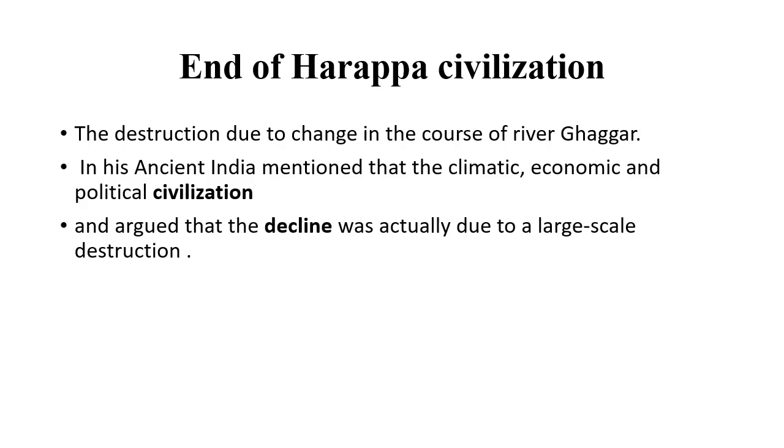And they had a well developed caste system. People were divided into four different castes. So that was the discussion about the Harappa civilization.